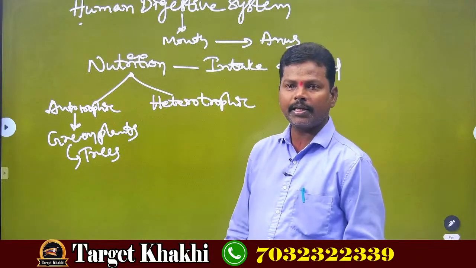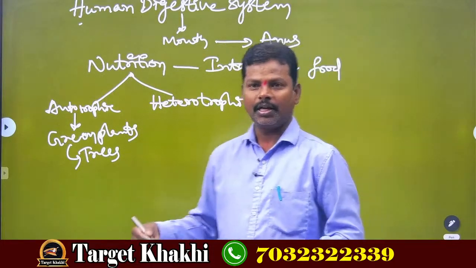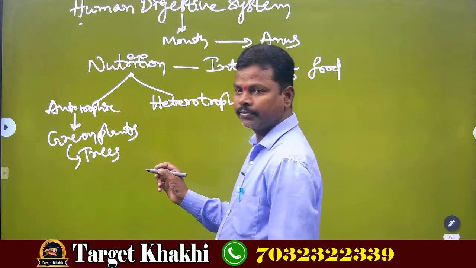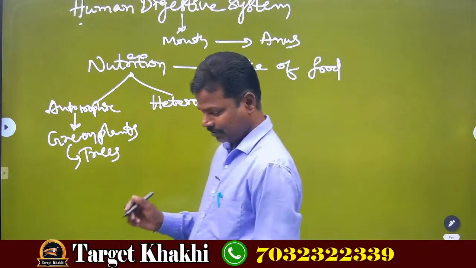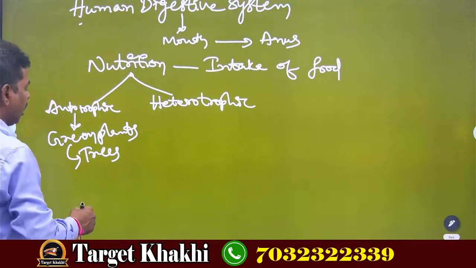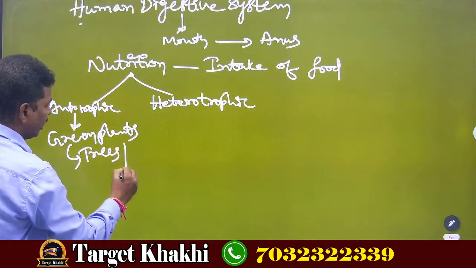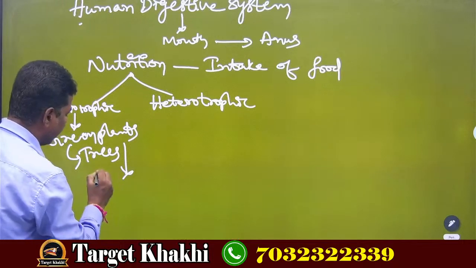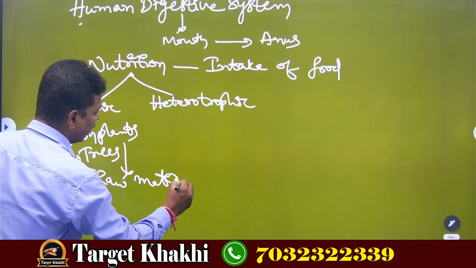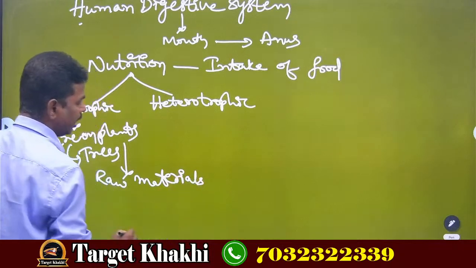How are they preparing their own food? By using raw materials which are available in nature.